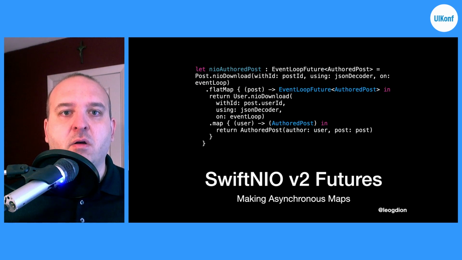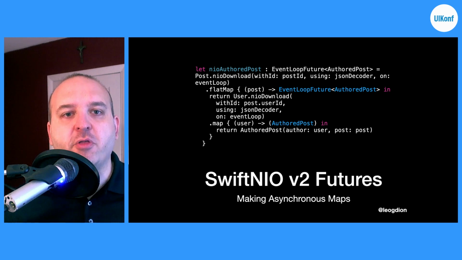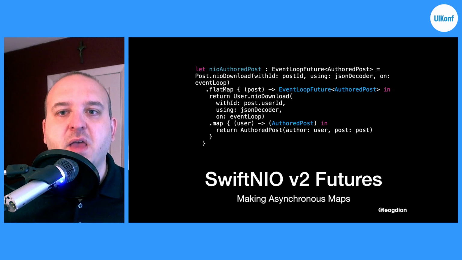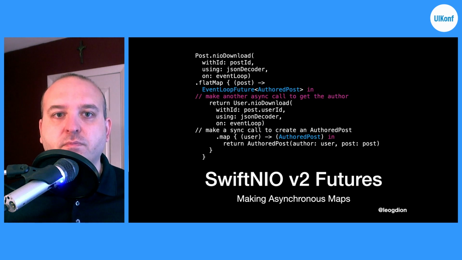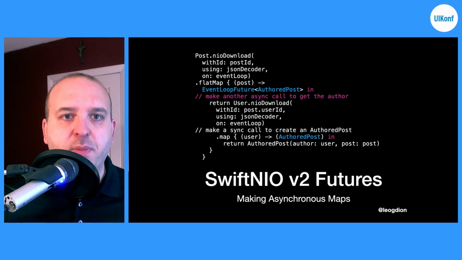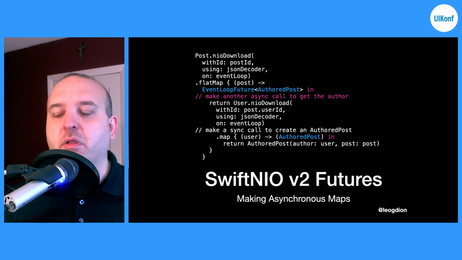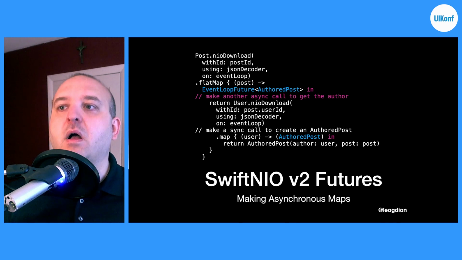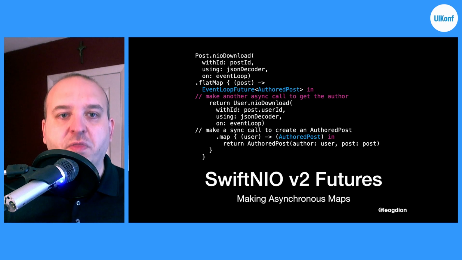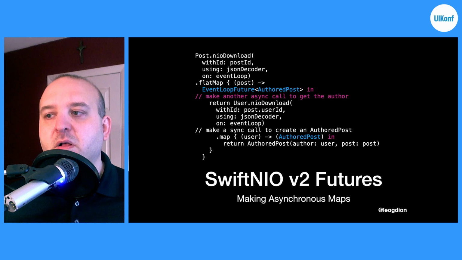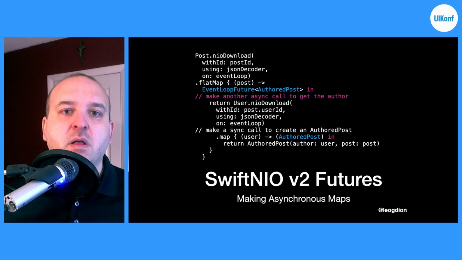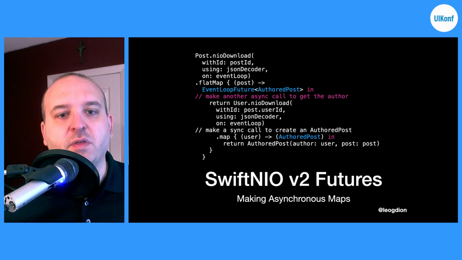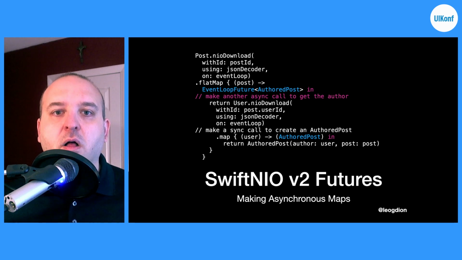In this example here, we are taking it a step further and making another asynchronous call. In this case, we are downloading our post, and then we take that post and we download the author of that post using the user ID property of the post. This uses flatMap because we're making another asynchronous call within there. And then we call map within the call to the user to convert that combination of user and post into an authored post, which gives us the author of the post itself.